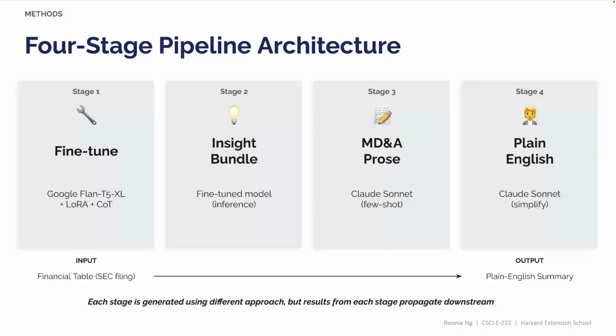And here's the full four-stage pipeline. Stage 1 is where we fine-tune a language model. We use Google's FLAN T5 extra large with LoRA to answer financial questions from tables. This is the core training step.